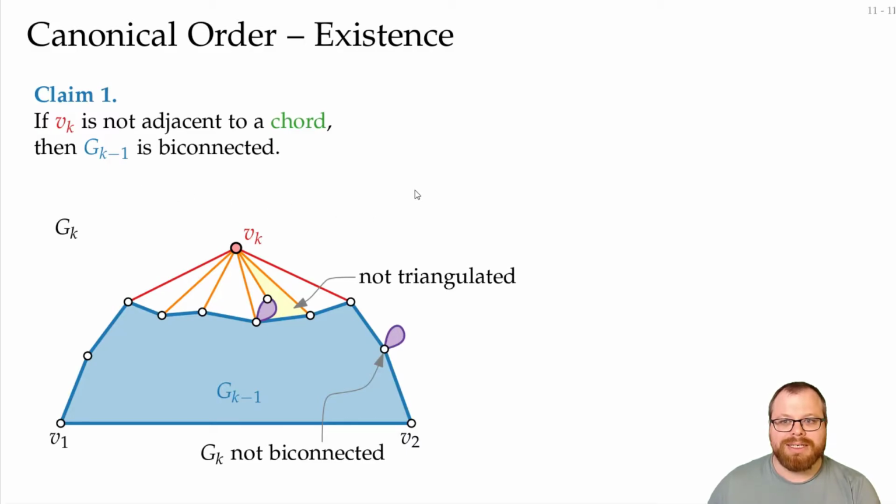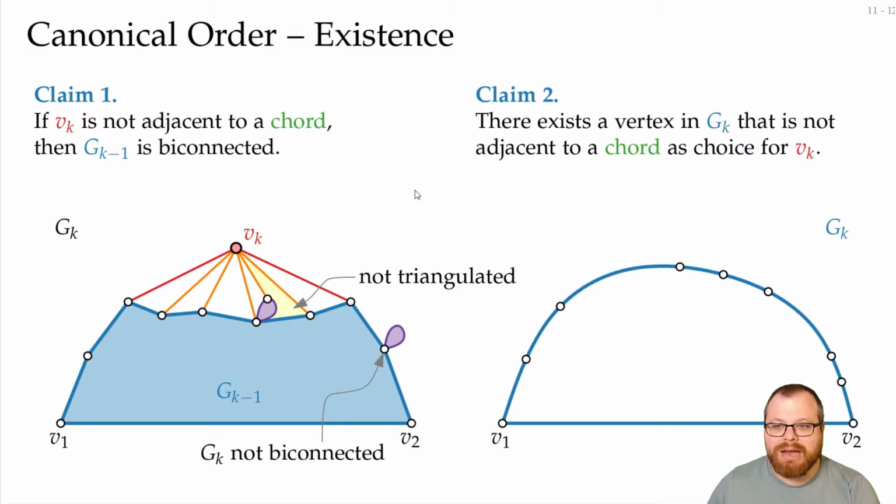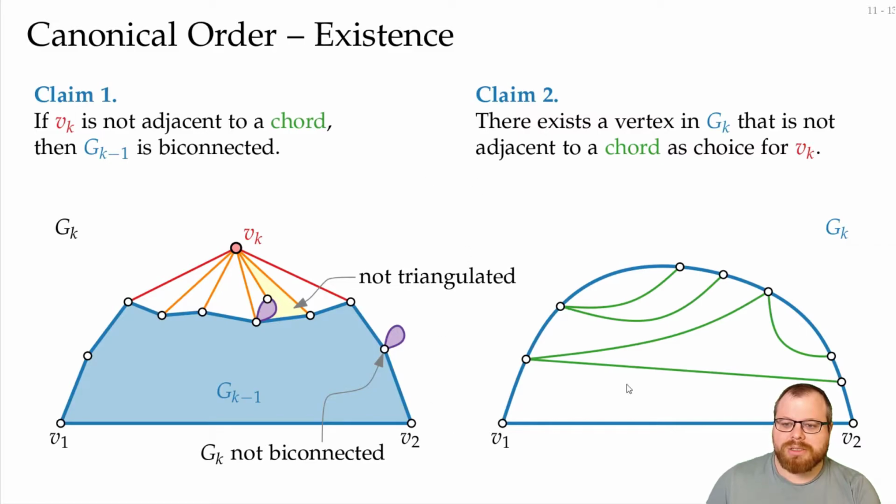Now we only need the existence, so for every Gk we can find a vertex that's not adjacent to a chord. And for that, let's just draw all the chords we have in this graph here, like this. These chords subdivide the area inside the graph into some sub-areas. It's almost like faces, but there can also be some more stuff inside here.